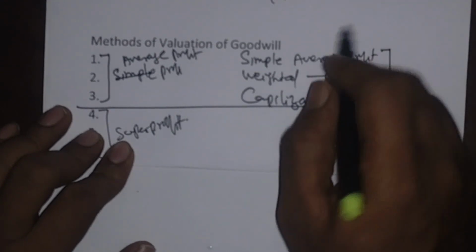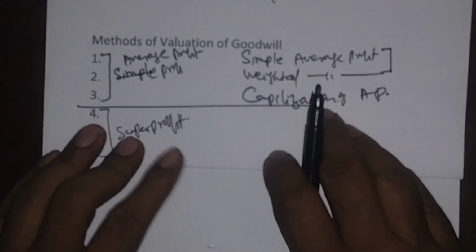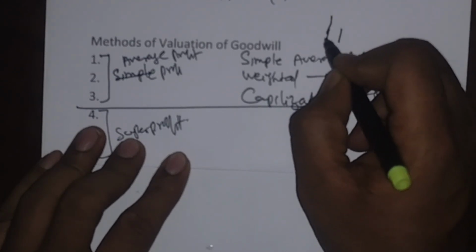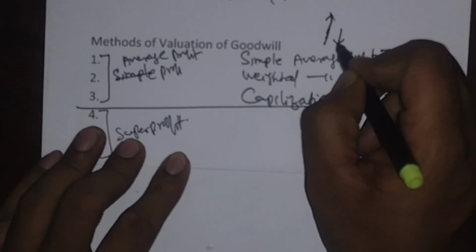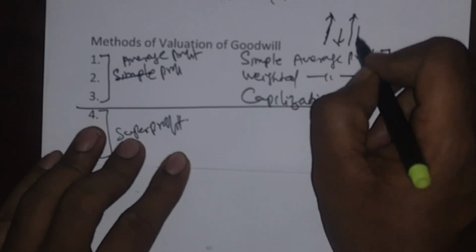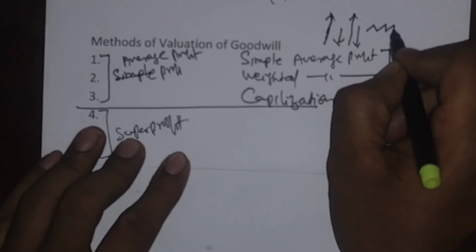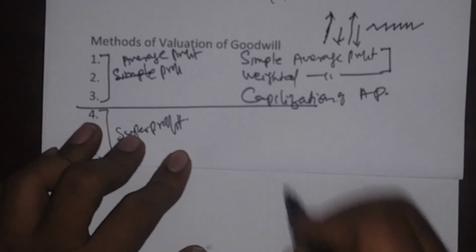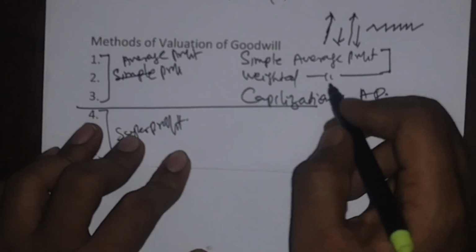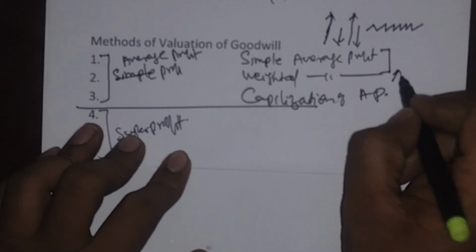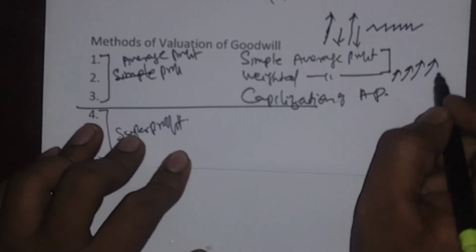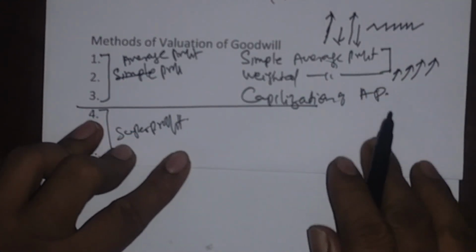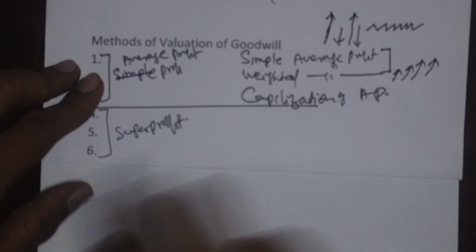In simple average profit, when we compare the first year profit and second year profit, the first year profit may be more, the second year profit may be less, and the third year may be more or less. It means that the profit for every year will be in zigzag, that is, it may increase or decrease. But in the weighted average profit method, the profit will be in an increasing trend. That is the most important difference between the simple average and the weighted average. And the capitalization formula is entirely different.